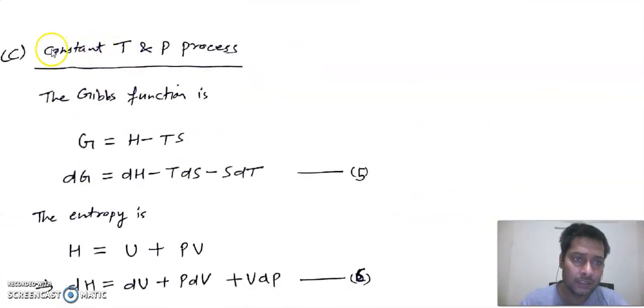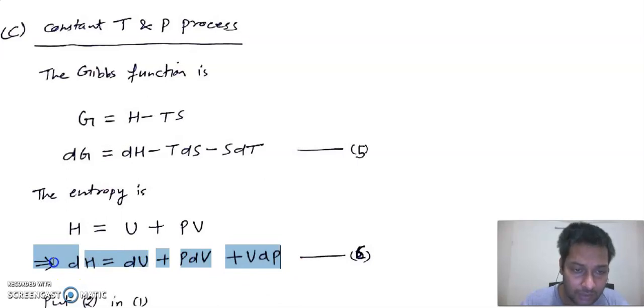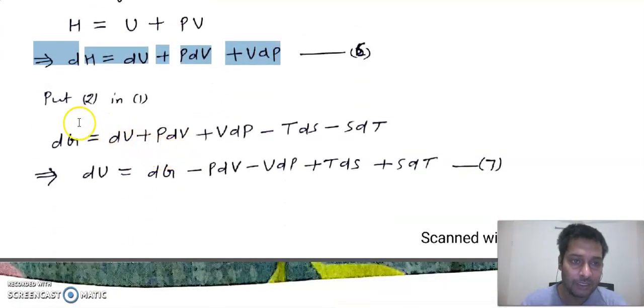The third case is a constant temperature and pressure process. Now again, the Gibbs function is G equal to H minus TS. If we differentiate this Gibbs function, then dG will be equal to dH minus TdS minus SdT. Here the enthalpy is equal to U plus PV, where U is internal energy, P is pressure and V is volume. The differentiation of this is dH equal to dU plus pdV plus Vdp. Put this value of enthalpy in equation 5, then finally we will get this equation,